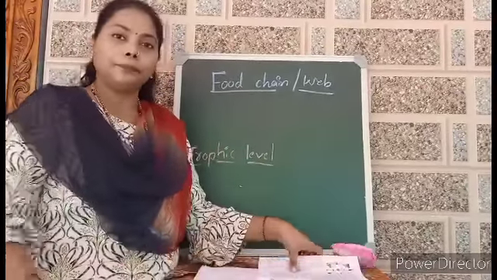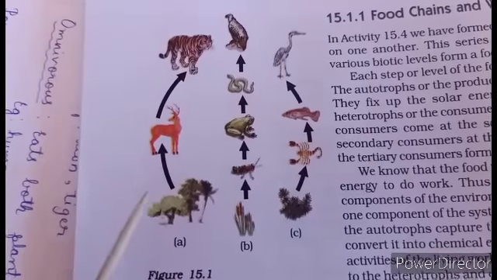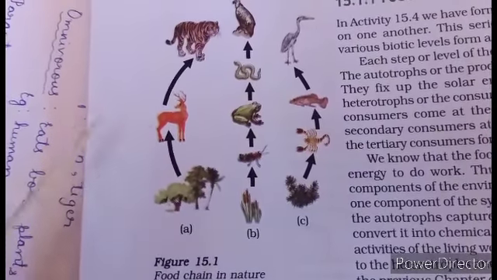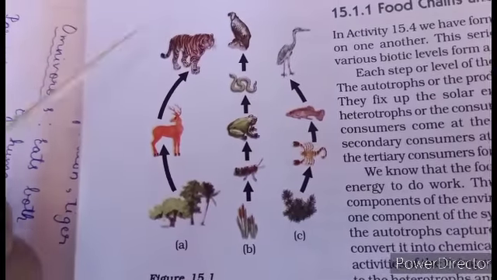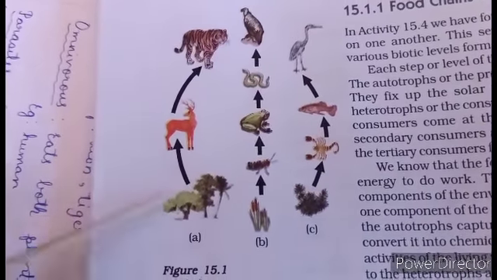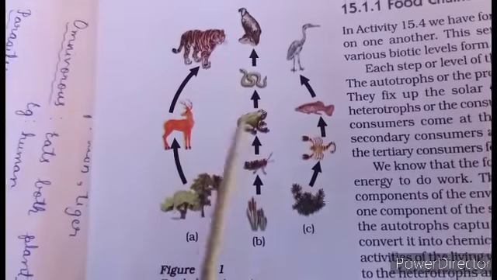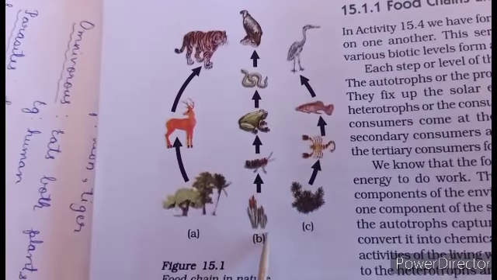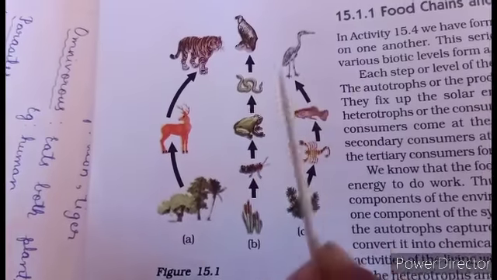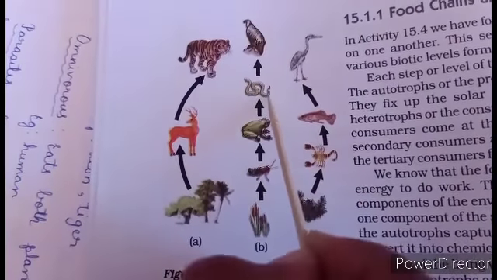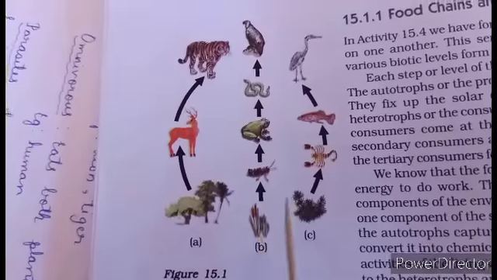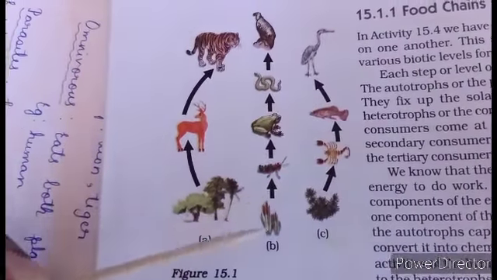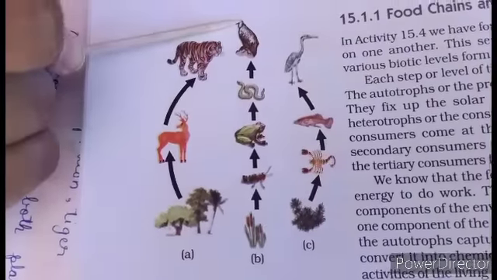For example, here you can see three examples. One is in the forest: the deer eats the plants and the tiger eats the deer. So this goes from lower to higher. Another one is in grassland. The grasshopper eats the grass, the frog eats the grasshopper, the snake eats the frog, then the eagle eats the snake. So from lower to higher, a chain-like structure, ahara sarapali, from smaller to bigger organisms.